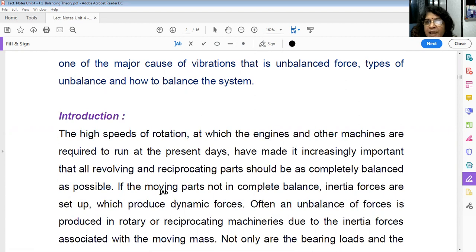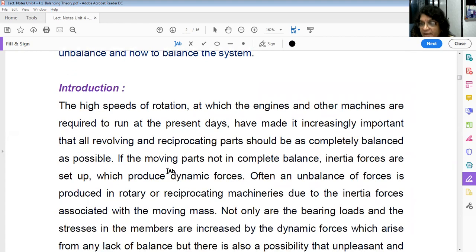Introduction. Now see why balancing is necessary. You know that day by day the speed of machineries, engines, turbines, aeroplane, train, you take anything, is increasing. We require to run all the machineries at higher speed. All these machineries involve revolving and reciprocating parts.